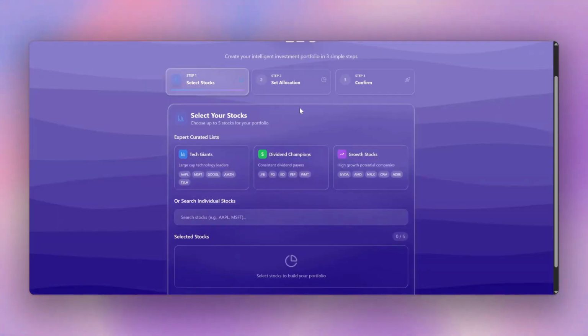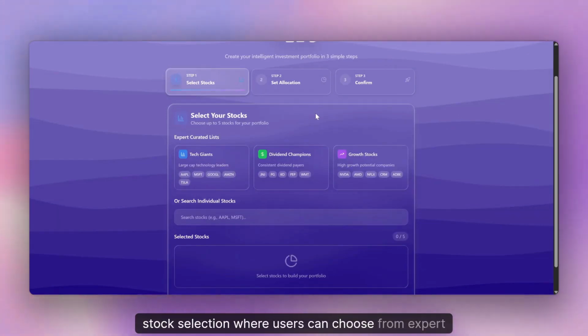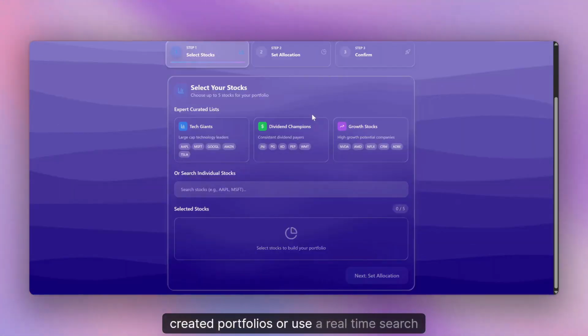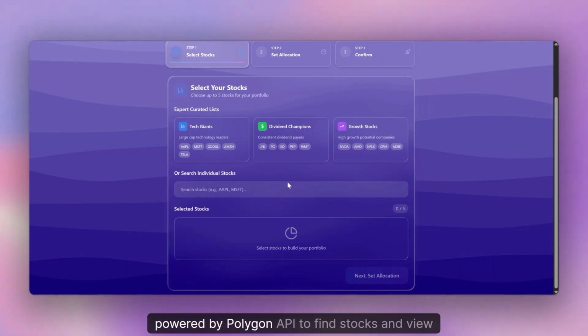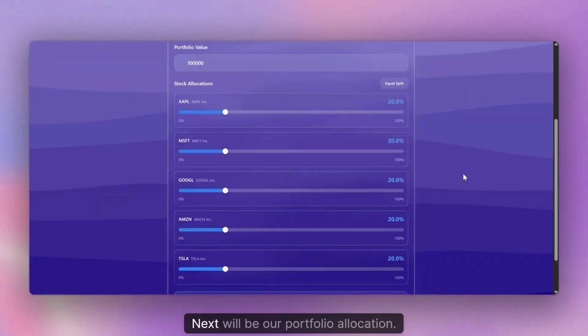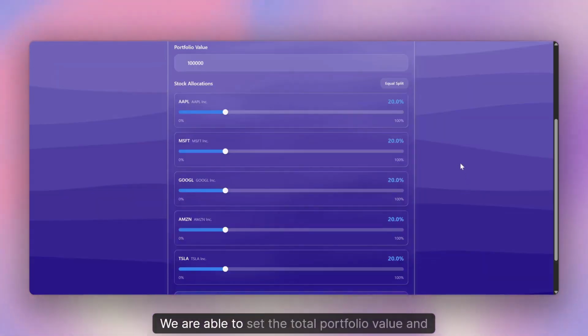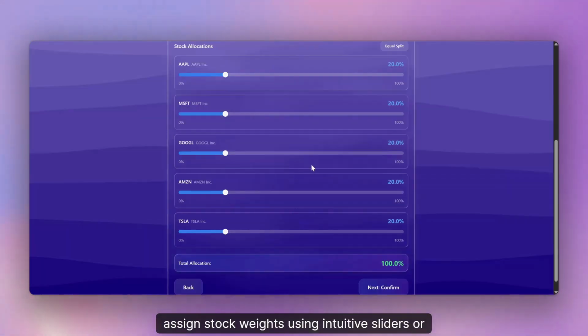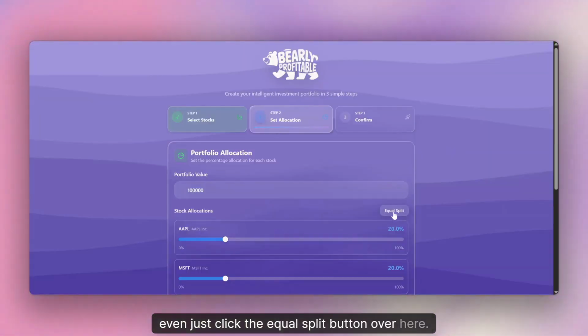First, we have our stock selection, where users can choose from expert-created portfolios or use a real-time search powered by Polygon API to find stocks and view live data. In this example over here, we'll choose the tech giants as our example. Next will be our portfolio allocation. We're able to set a total portfolio value and assign stock weights using intuitive sliders, or even just click the equal split button over here.